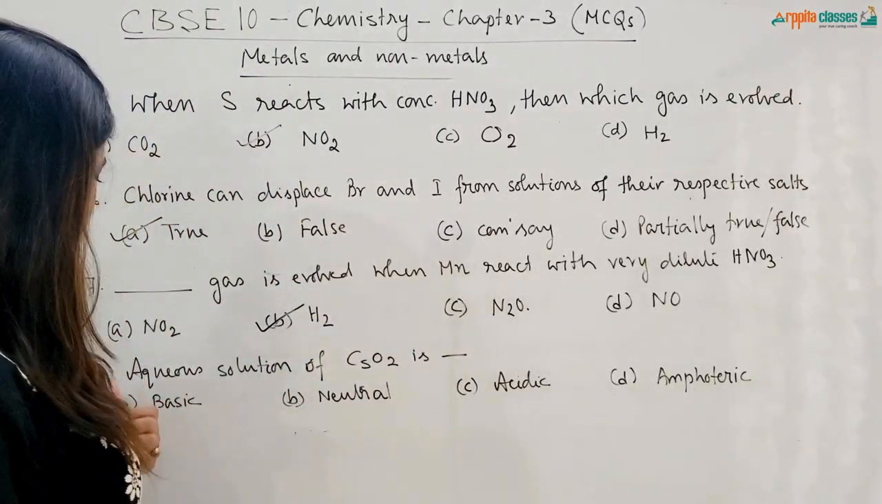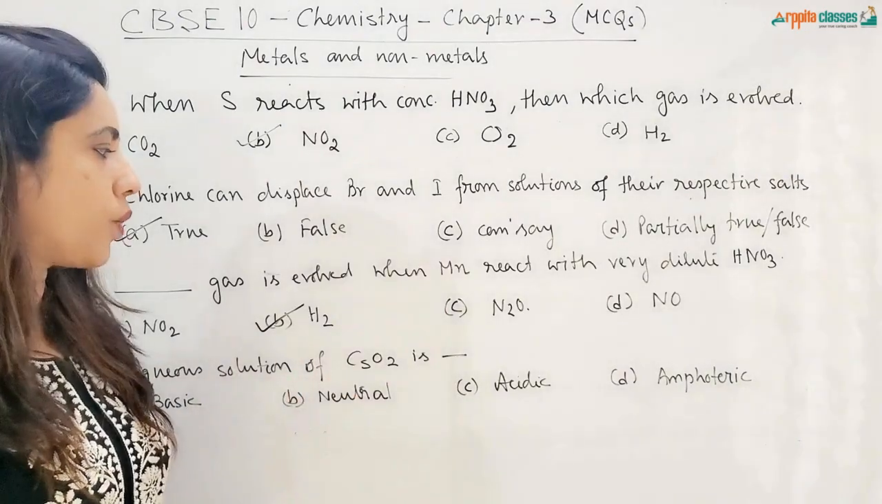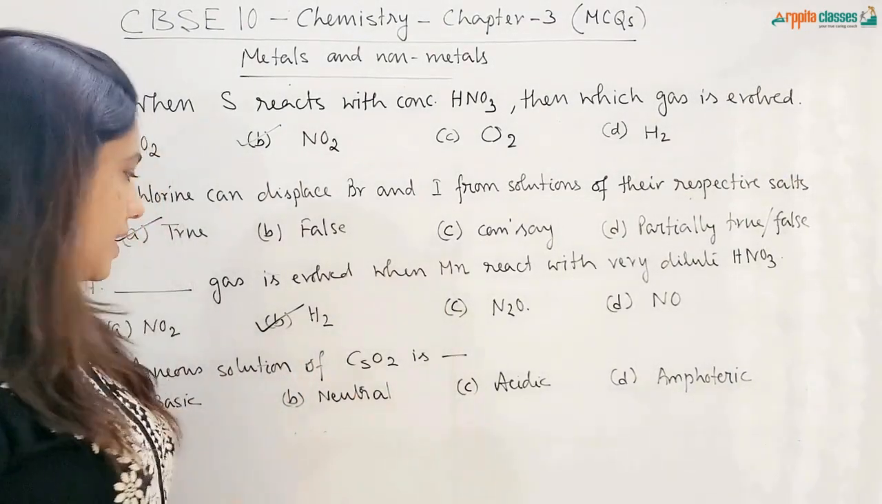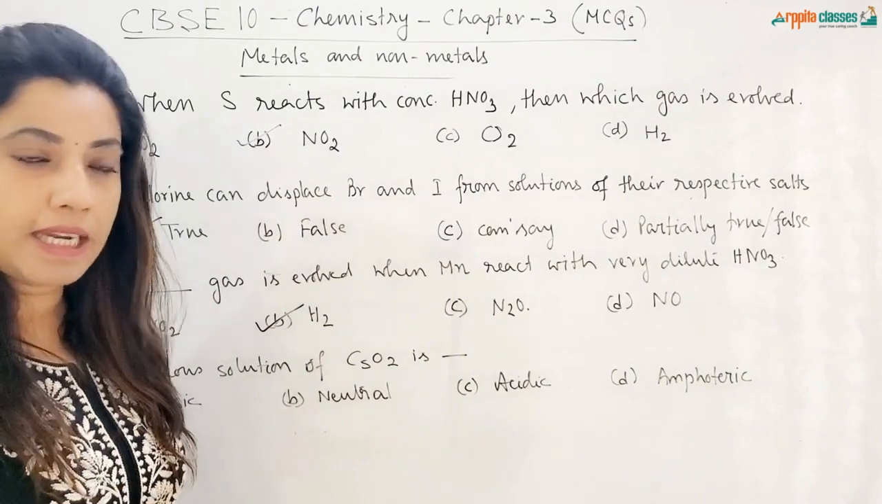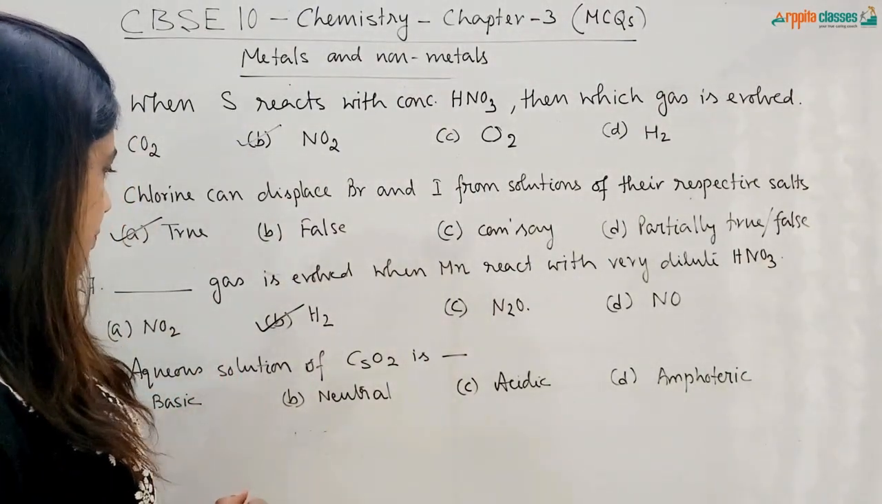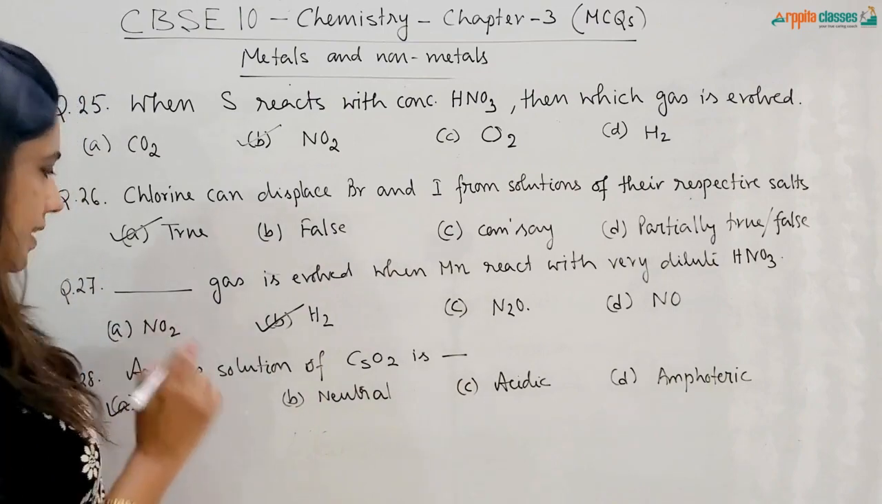Next question, question number 28 is, aqueous solution of Cs2O, cesium oxide, is. Now cesium is a metal and metallic oxides are basic in nature. So aqueous solution of Cs2O will be basic in nature.